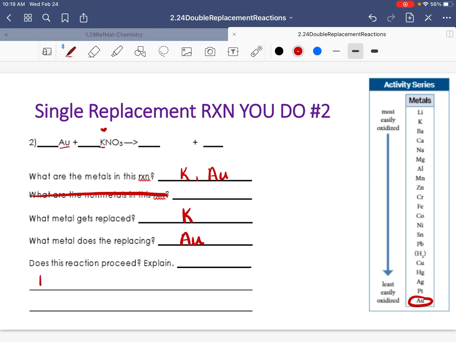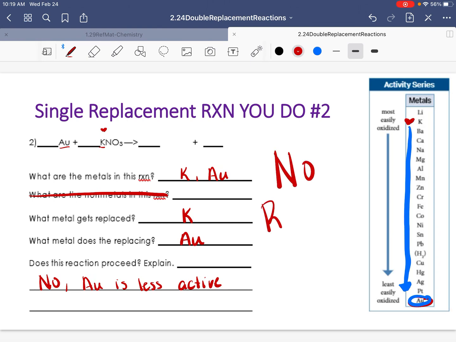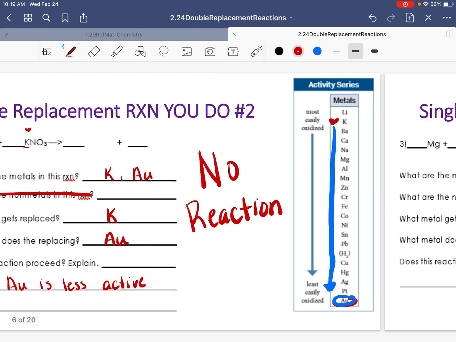So will this reaction occur? No. You can double check your work. We can look at potassium. Potassium's up here, guys. So our current boo is potassium. The one trying to replace it is gold. Look at the big downgrade that occurs here. That is not a reaction that is going to happen. So no, Au is less active. It is the least active metal listed there. So it's definitely a no reaction. And again, we get those answers. It is perfectly okay to have a no reaction.